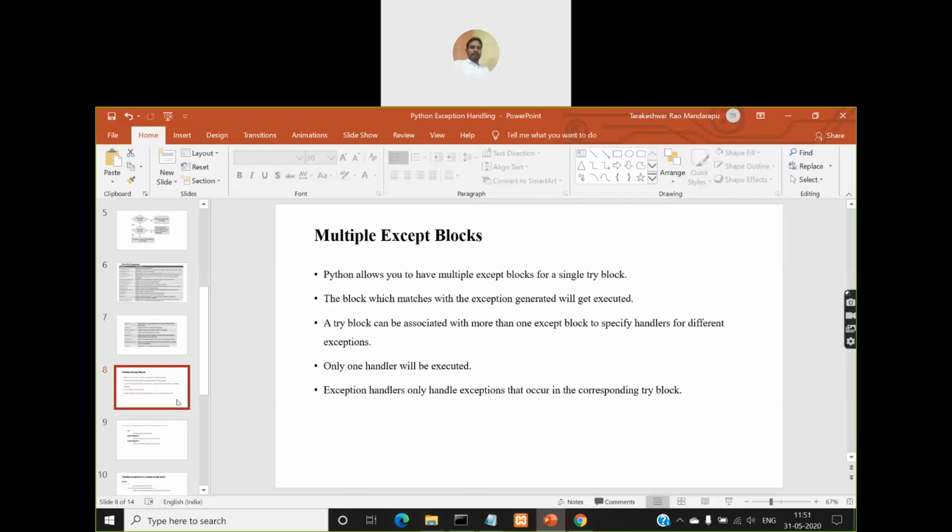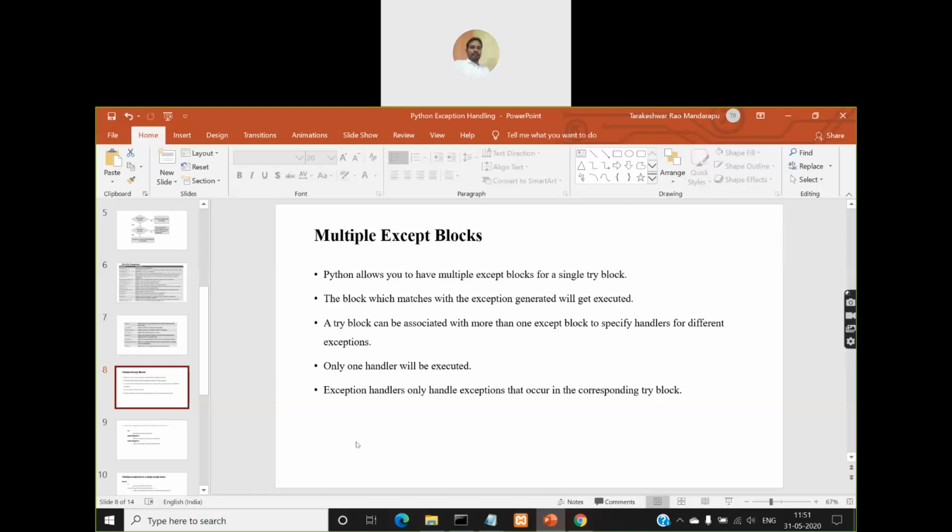That means if a try block is capable of generating multiple types of exceptions, then we need to define except blocks matching all those multiple types of exceptions, right? So that's why Python allows you to create multiple except blocks one after the other. You can define them, but only one of them will be executed, because once an exception occurs in the try block, the remaining statements in the try block will not be executed.